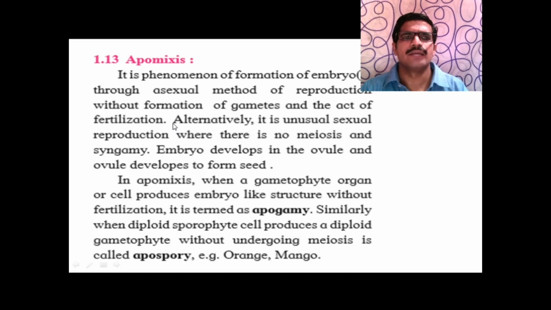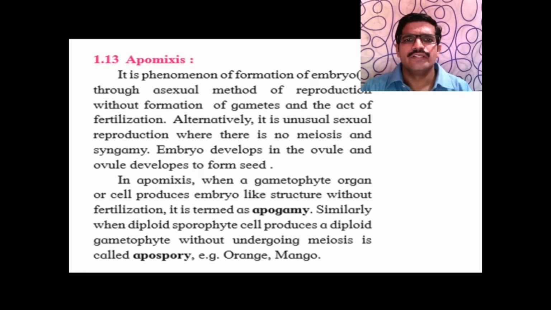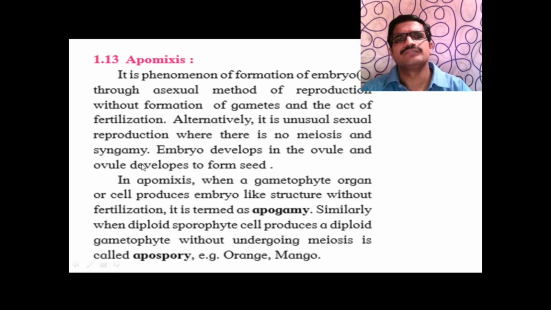That is, formation of embryo through asexual reproduction and there is no formation of gametes. Alternatively, it is unusual sexual reproduction where there is no meiosis and syngamy. Syngamy means fusion of male and female gametes.